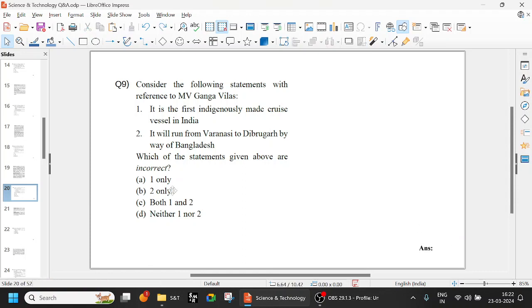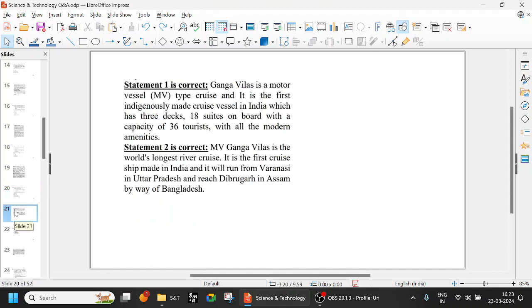Which of the following are incorrect? Neither one nor two, so both are correct. Remember about this: MV Ganga Vilas is a motor vessel type cruise, and it is the first indigenously made cruise vessel in India, which has 3 decks, 18 suites, and a capacity of 36 tourists with all modern amenities. All that is fine. Anyway, remember that MV Ganga Vilas is the indigenously made cruise vessel in India, and it is the world's longest river cruise.